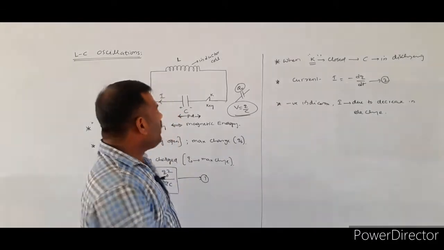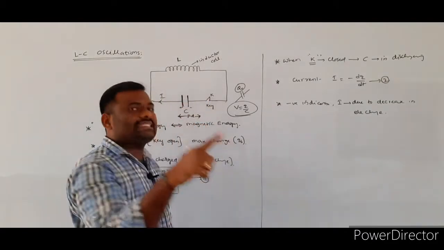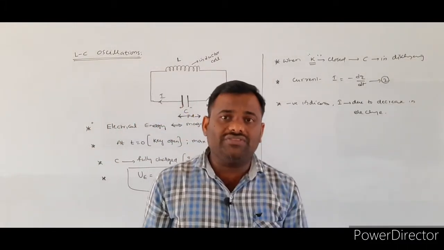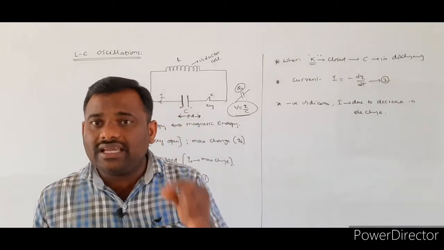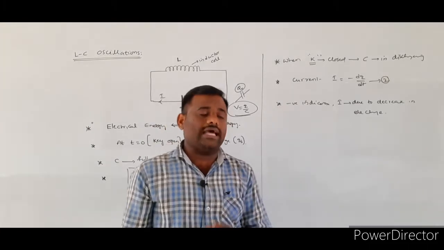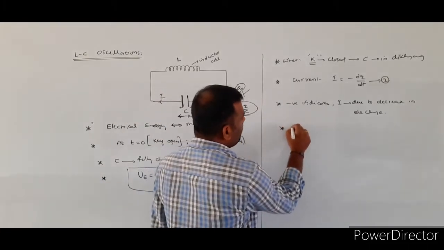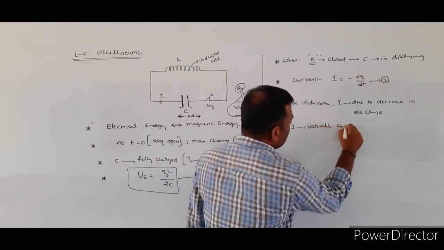The current produced within the circuit will be a variable current. Why? The charge stored on the capacitor plates decreases continuously, so the amount of charge changes with respect to time. So I is a variable current.